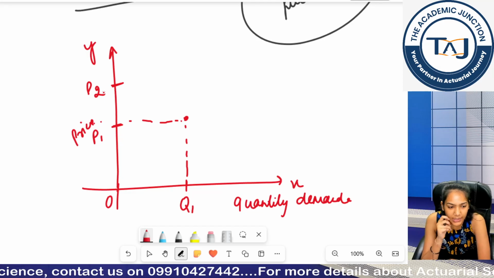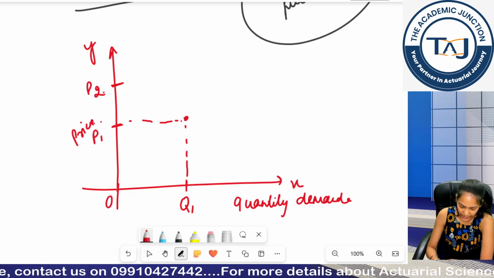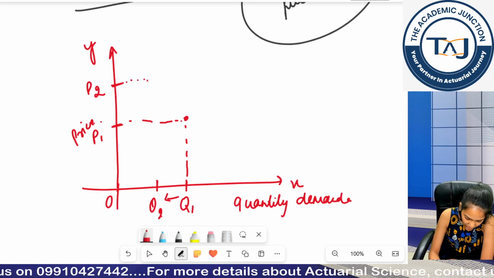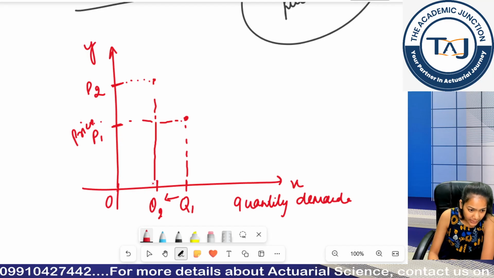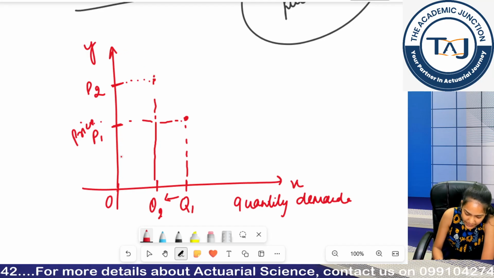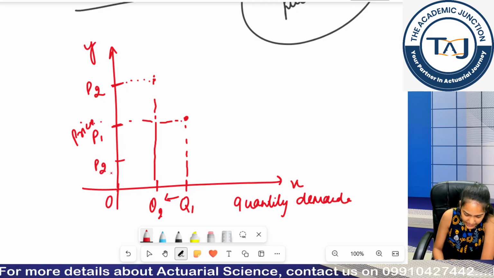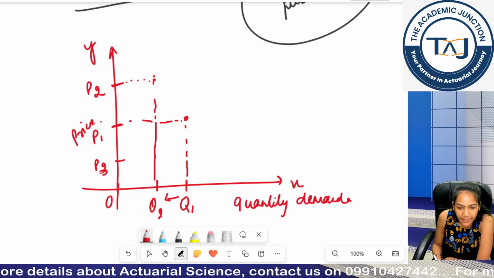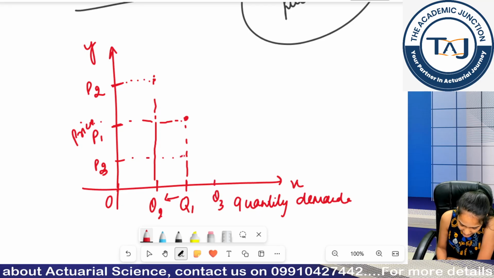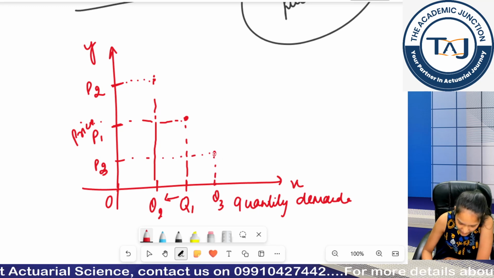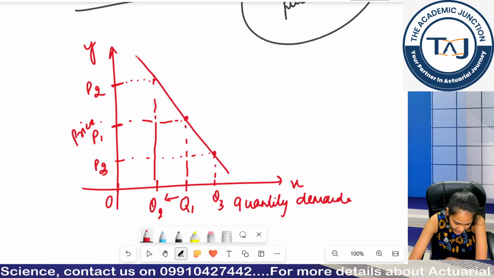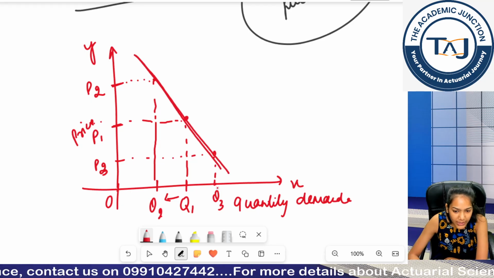So my quantity will decrease. I am now demanding lesser quantity. Yes, very good Fatima. So my curve, now if I for example decrease my price at price 3, now I will be demanding more quantities. So at this my quantity will increase. So my price curve, can you see, this is a downward sloping line.